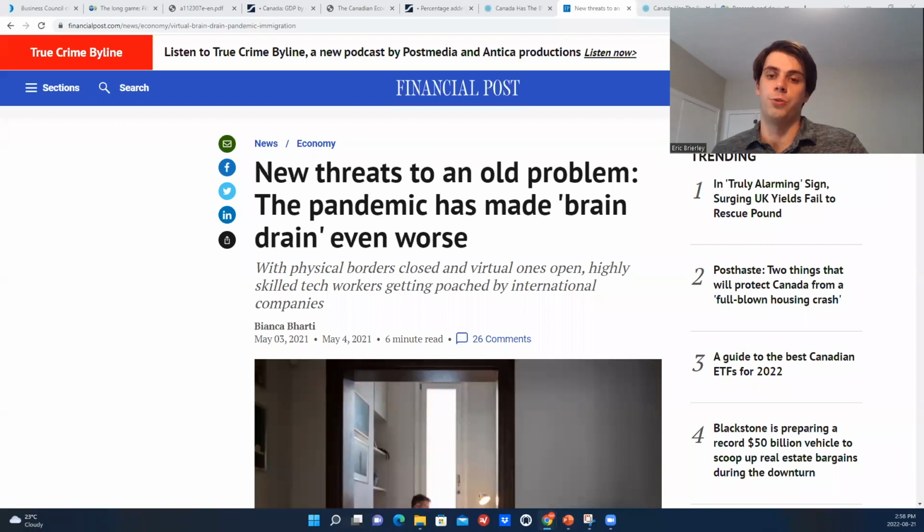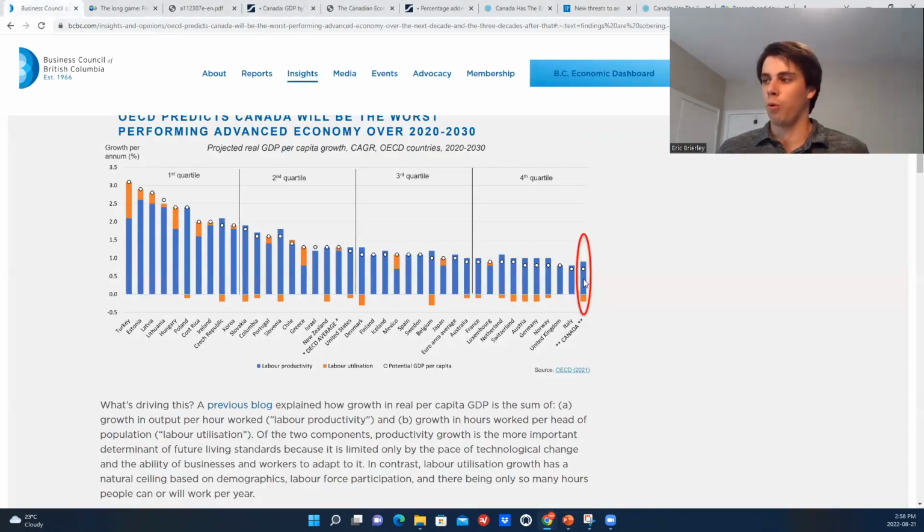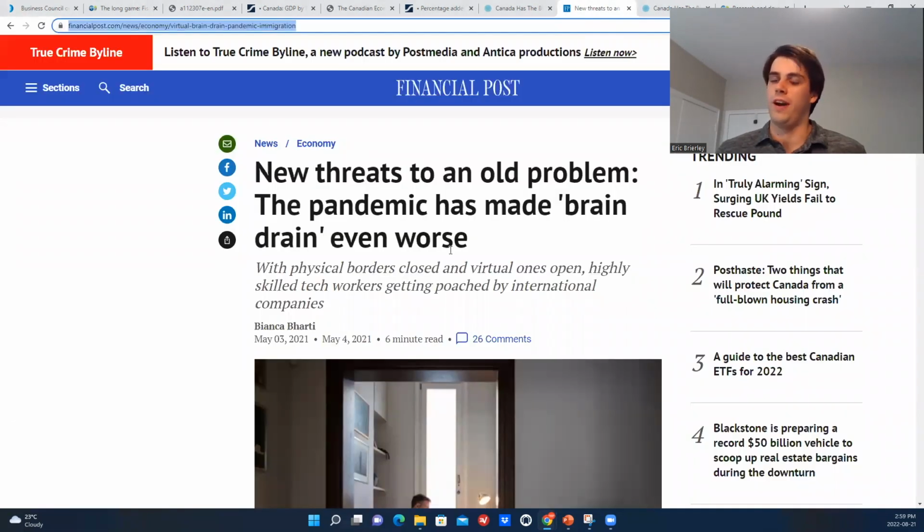Now, the next thing I want to do is talk about some more uniquely Canadian issues that weren't actually explicitly called out in that OECD report, because the report itself was very technical, and I think there could be more said to the actual causes of the things that were referenced initially, such as the poor growth in labor productivity and then the decrease in labor utilization. So that's what I want to focus on now.